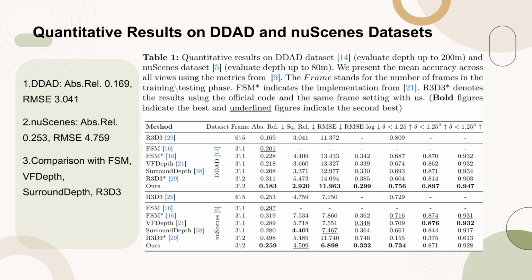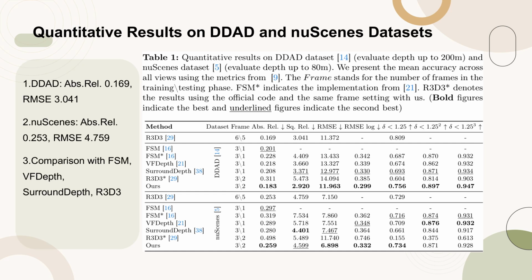Table 1 presents the quantitative results of M2 depth and other methods on the DDD and new scenes datasets. The metrics include absolute relative error (ABS REL), squared relative error (Sq REL), root mean squared error (RMSE), RMSE log, and accuracy thresholds, delta less than 1.25, 1.25 squared, and 1.25 cubed. M2 depth shows competitive performance, particularly in reducing ABS REL and RMSE on both datasets.